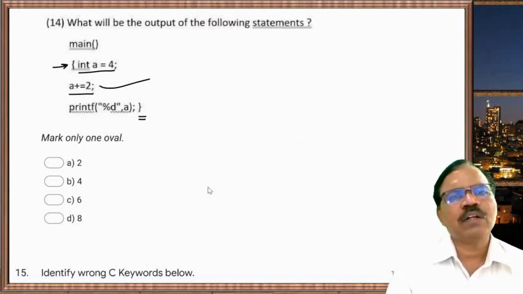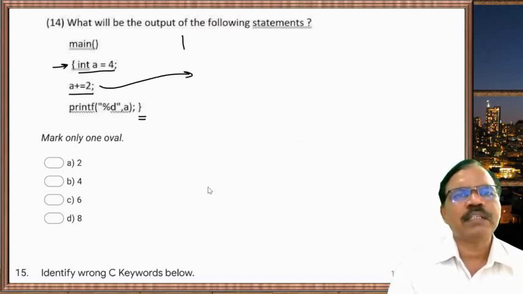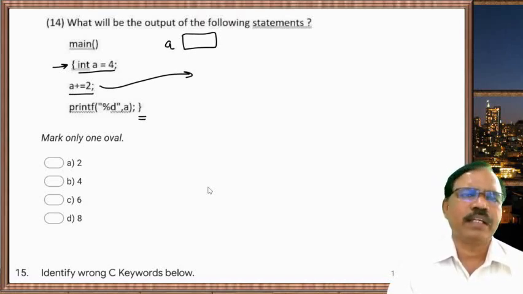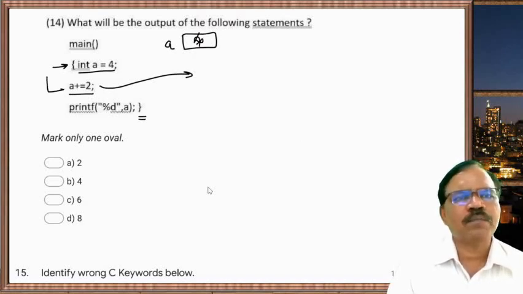Now what is the meaning of this expression? When we run this program, memory is allocated to a, 2 byte memory is allocated, and here 4 is stored. When control comes here, actually this expression is a equal to a plus 2.